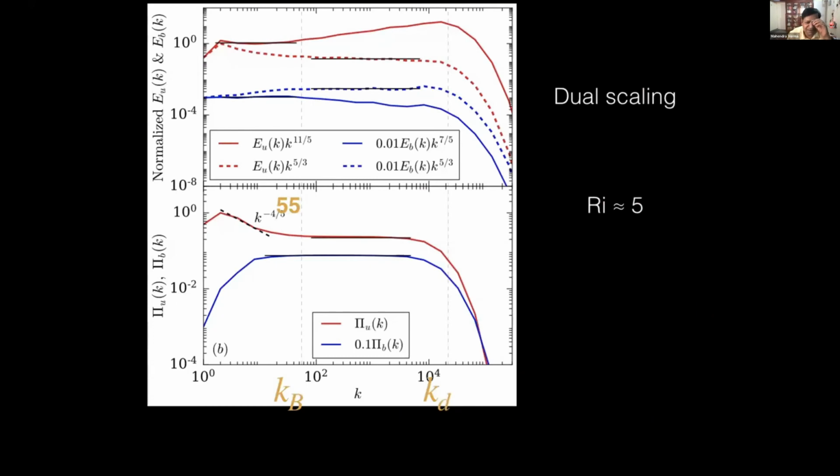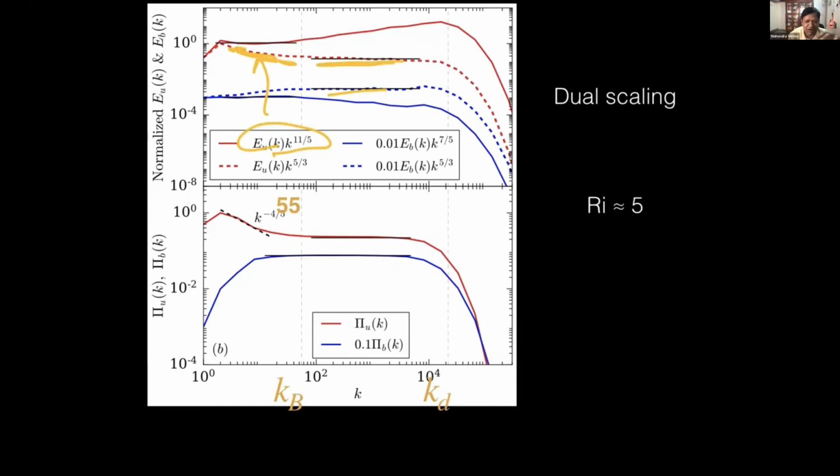Now, Shadab, he is doing a PhD in our lab. He did a shell model simulation. It turns out there is a region where 5/3 exists, so there's a dual scaling. In fact, Bolgiano showed that there's a dual scaling. There's a 5/3 regime, and there's a 11/5 regime. So this part is the 11/5 regime, there's an 11/5 regime here. And then there's a 5/3 regime here.